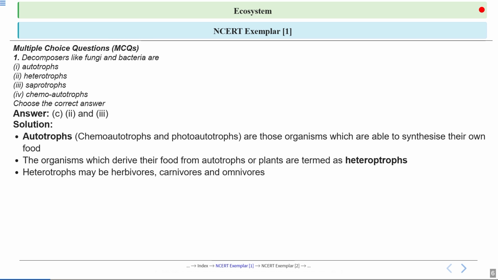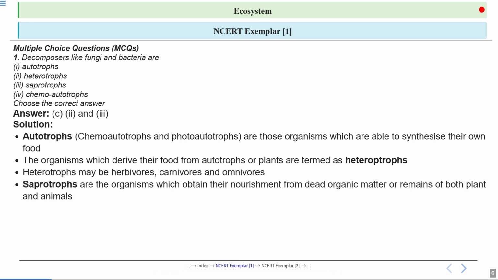Now heterotrophs can be divided into different groups based on what they eat. Herbivores eat plants; carnivores eat animals, means the meat; and omnivores eat both plant-based products and animal-based products, or animals you can say. Now saprotrophs are the organisms which obtain their nourishment from dead organic matter or remains of both plants and animals. So they feed on dead and decaying matter.